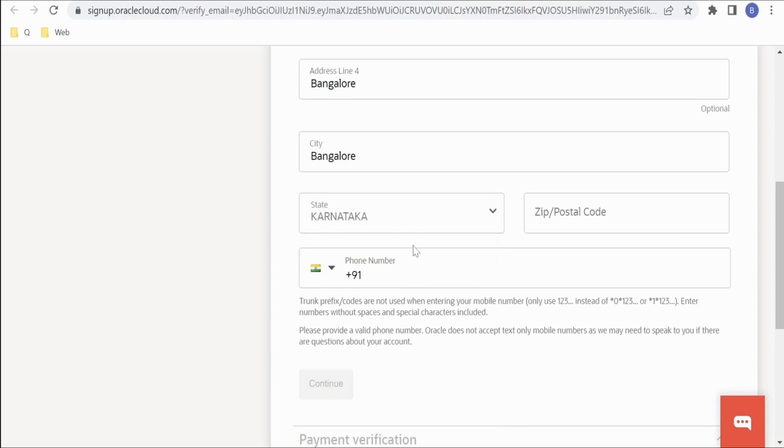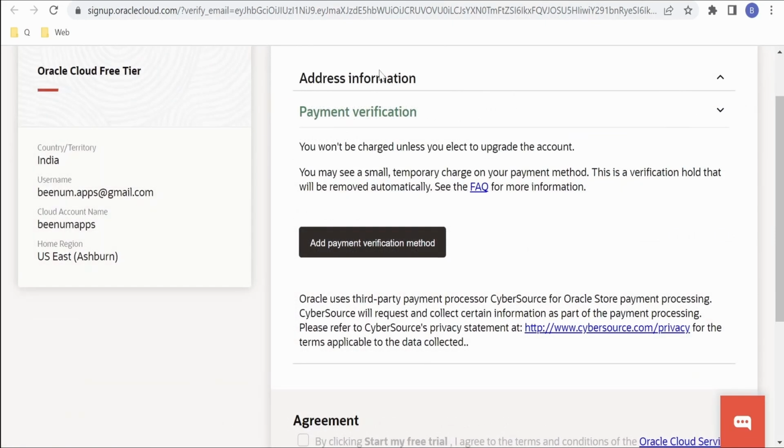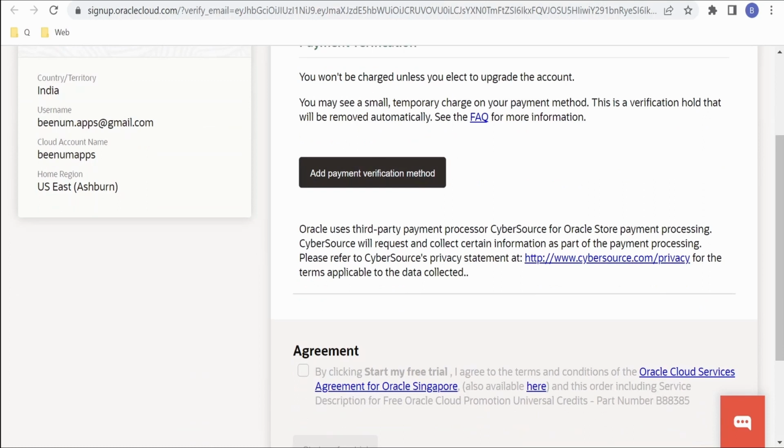I'm selecting the state as Karnataka, zip I'm providing. Then it is asking for phone number. I will provide the phone number over here. Click on continue. After populating address information, it will take us to payment verification.